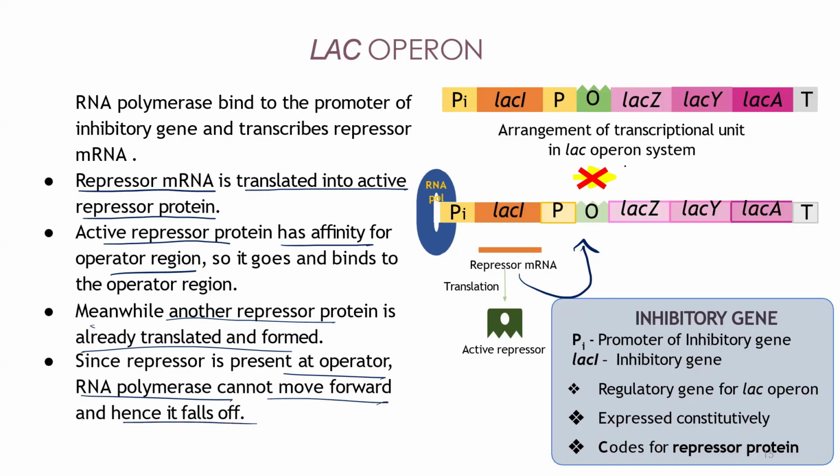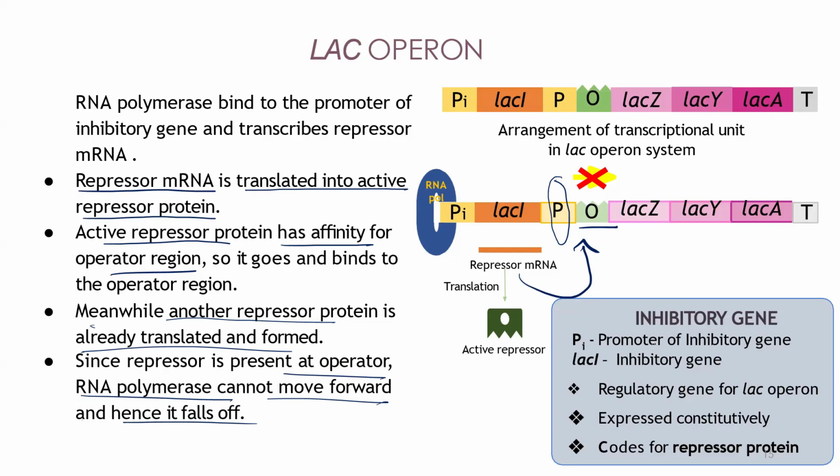Understood? Whatever RNA polymerase has reached this promoter cannot go further because the repressor has bound to the operator region. So the gates are closed. As the gates are closed, the RNA polymerase will just stay here and fall off. Understood, Mridula? Yes, sir, I understand.